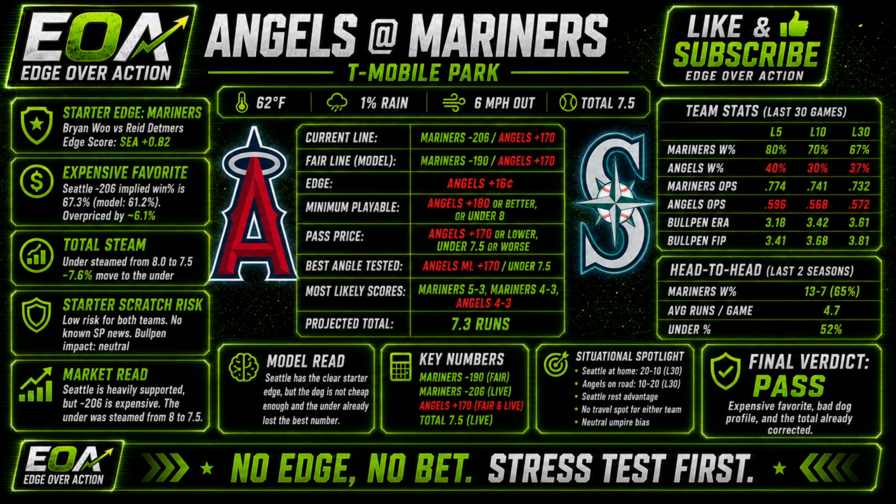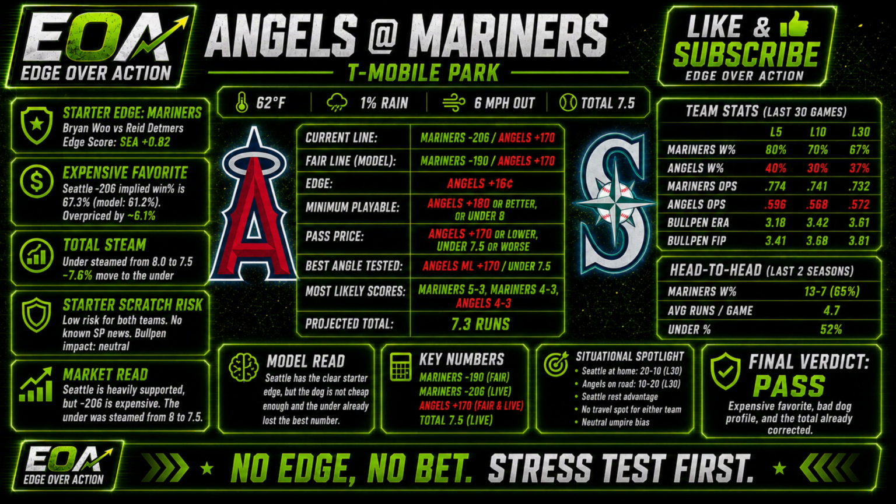The document also shows some starter scratch confusion, which is a major uncertainty. Most likely scores: Mariners 5-3, Mariners 4-3, Angels 4-3. The best angle tested for this game is Angels money line plus 170, or take the under 7.5.